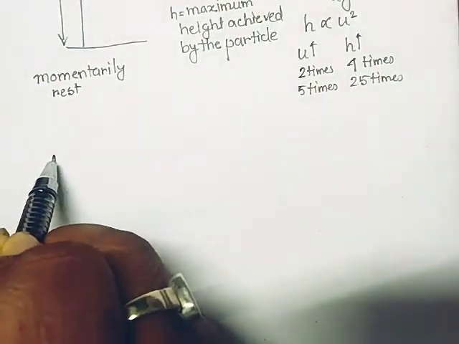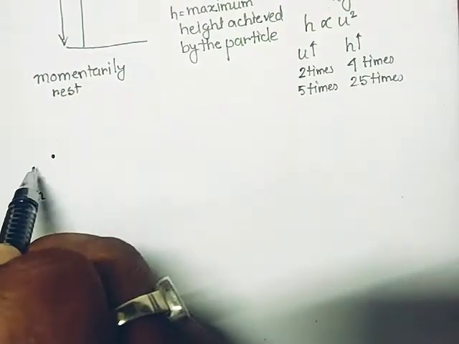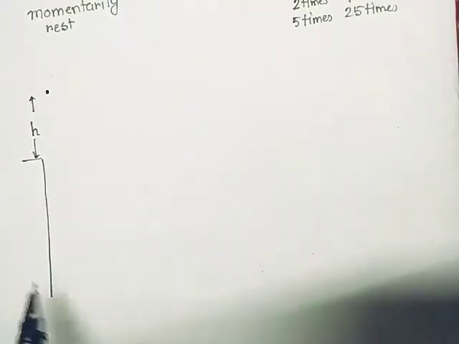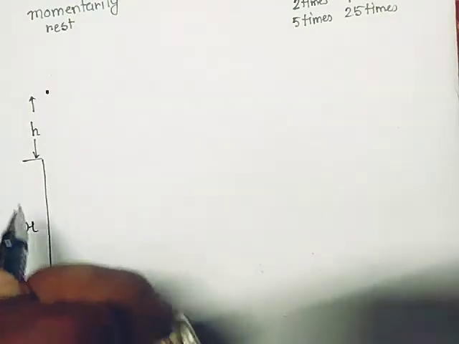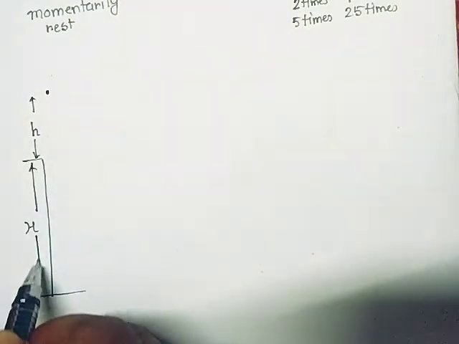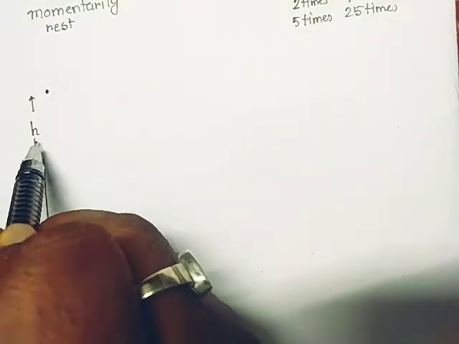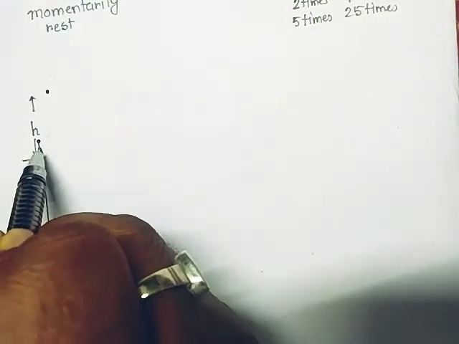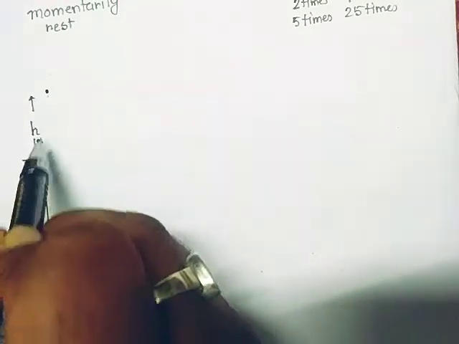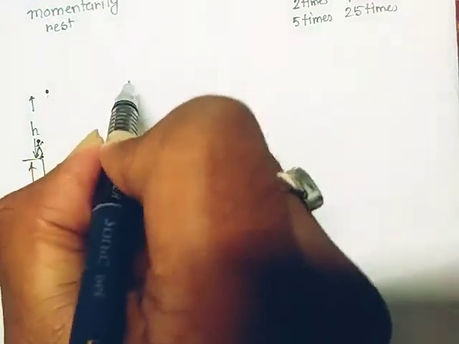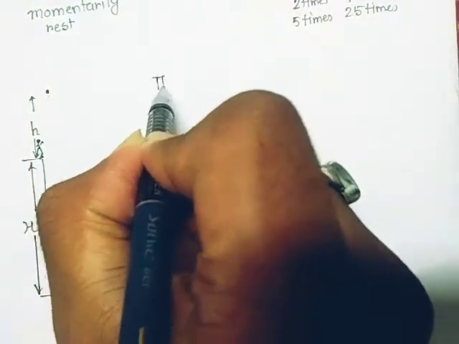So if I want to draw it separately, just try to observe and understand these things. The particle is now at a height small h from the point of throwing, and from the ground, it is at a height capital H. Now if the observer is here, and he is able to catch that particle at that height from where he is throwing, I want to write this thing. The thrower